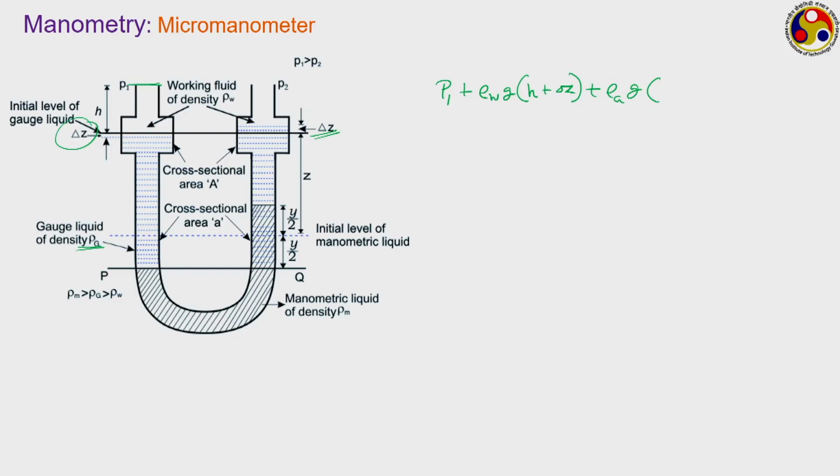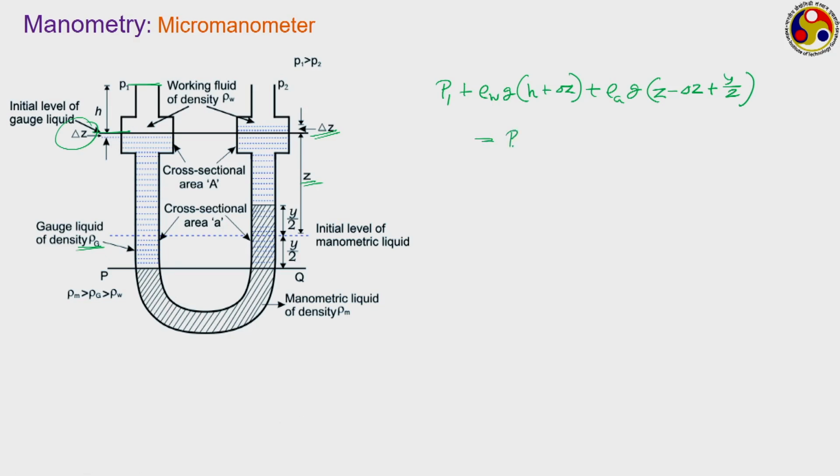Its height is, if you see, z is the height between the initial level of the manometric fluid and the initial level of the gauge fluid. So, let us put z. There is a reduction in this, so there is a minus delta z, plus y by 2. So, this much is the total height. From this point to this point it is z minus this small delta z, and now this is your y by 2. So, rho g into this particular elevation is on the left hand side. Now, what about the right hand side?